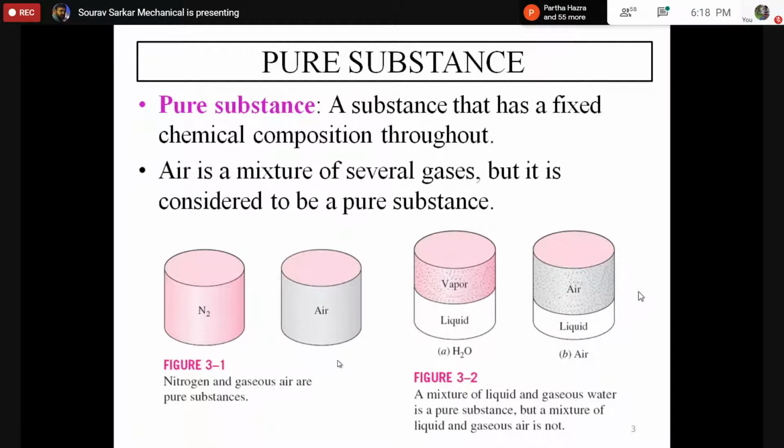So in the vapor, the composition of that alcohol increases, and the other alcohol which has a higher boiling point will evaporate less. So what will happen? In the fume or the vapor, the initial alcohol will have a higher percentage, and the later high boiling point alcohol will have a lower percentage. If we compare these two fractions, you will see the composition changes. So this is basically the definition of a pure substance. We understood what is a pure substance, and we also understood what is not a pure substance.